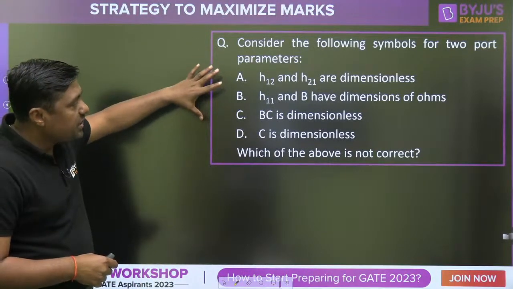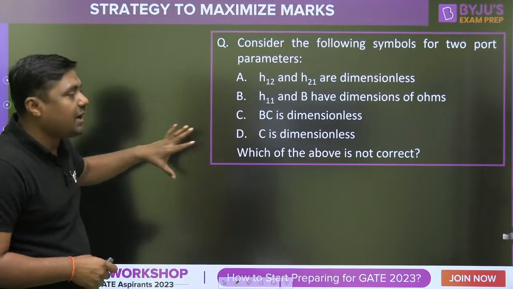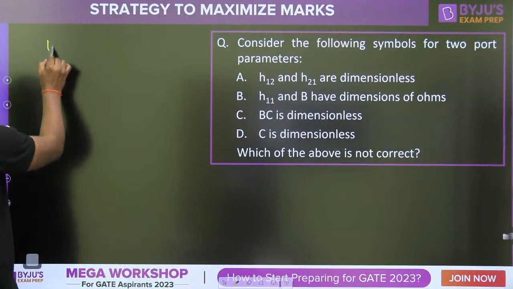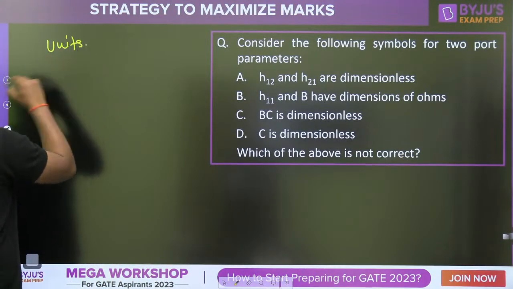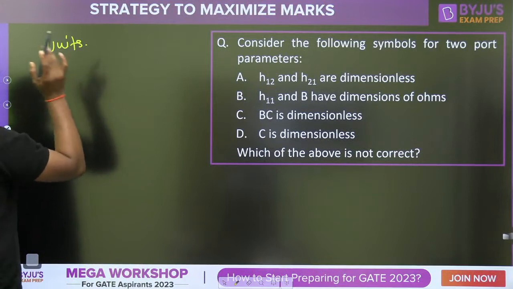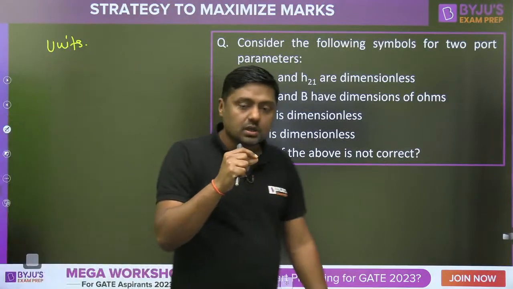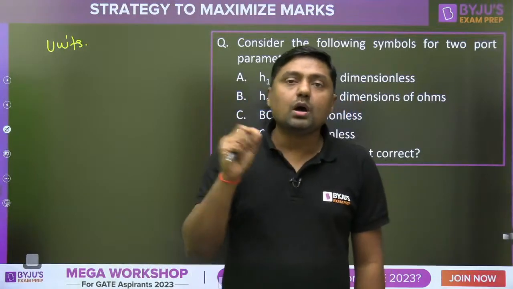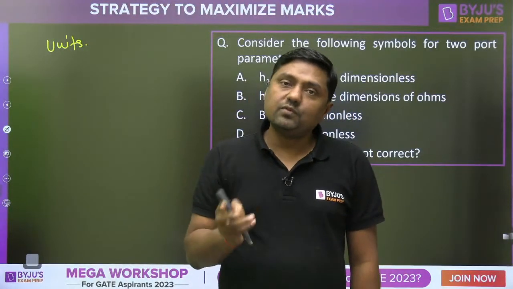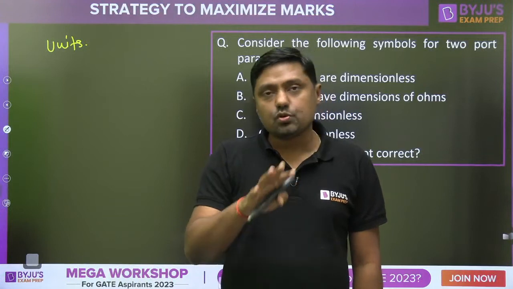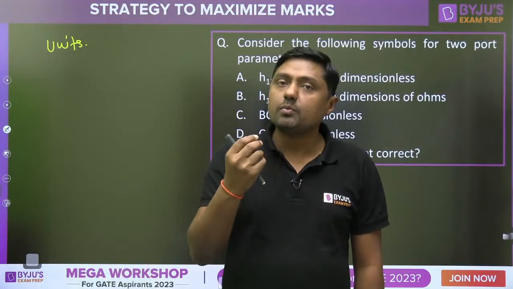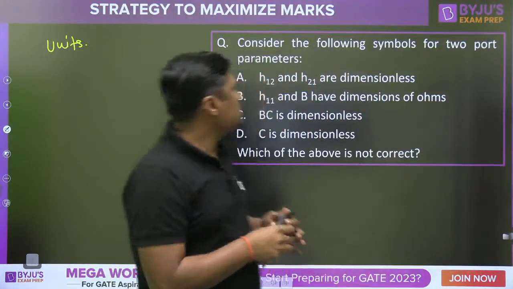My dear friends, this type of question is based completely on dimension, units. In civil, computer science, mechanical, electrical, electronics, sometimes we get such questions, simply go through the units. If the units or dimension are satisfied, then it is okay. If not satisfied, then the answer will be wrong.